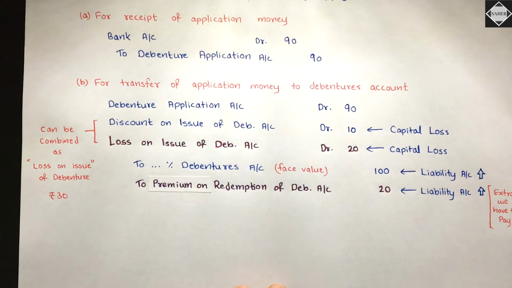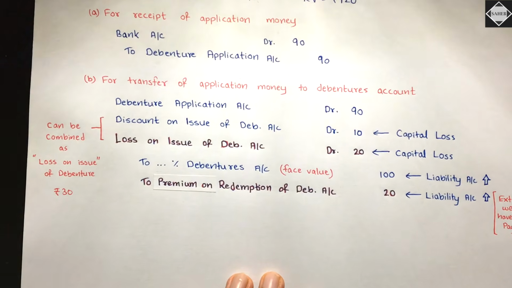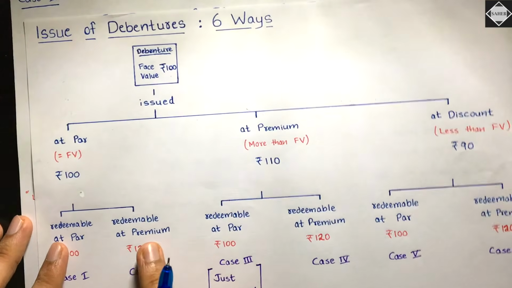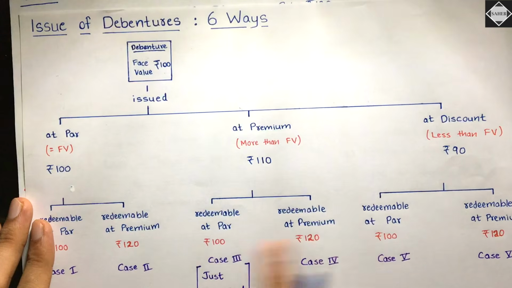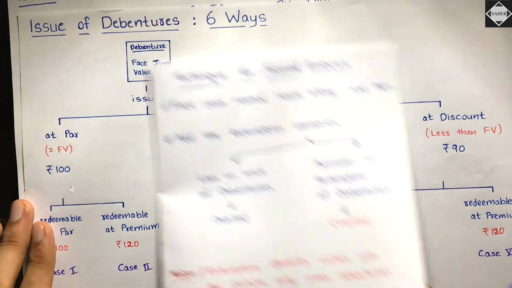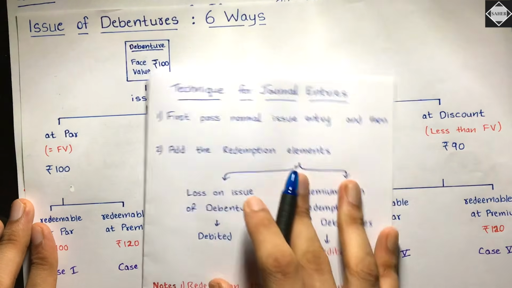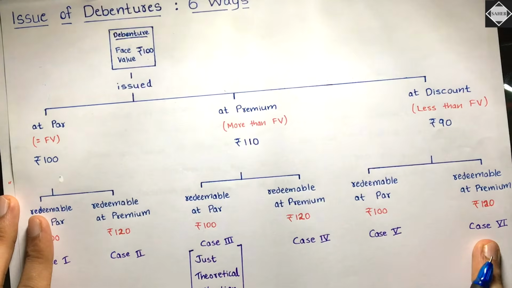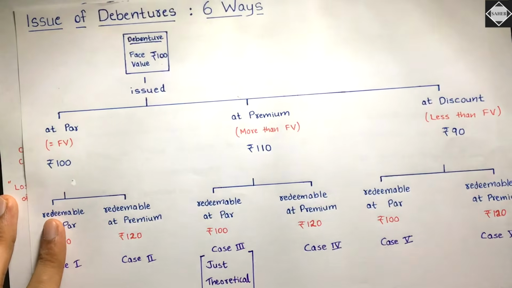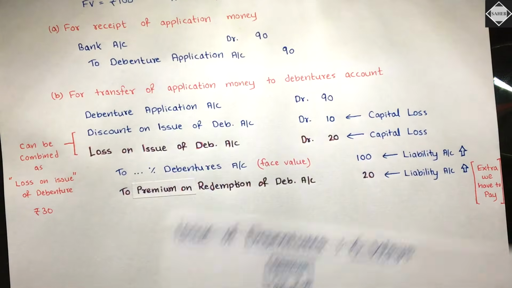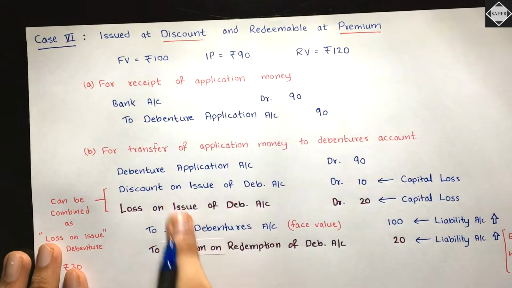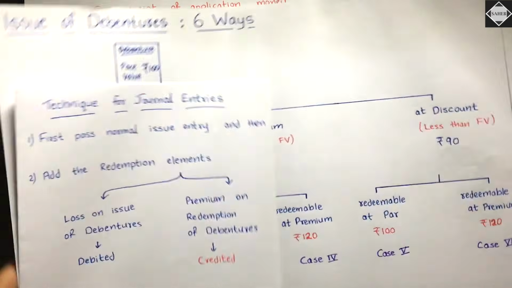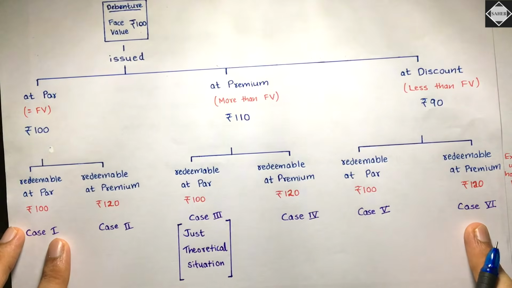Okay. So if we see over here, then I want to explain you something. See here, in the flow chart, whenever redemption is there at premium, what will happen? You will have to strictly follow the technique. First pass the normal issue entry and then add the redemption element. Whenever you have case 2, case 4 and case 6, we have seen. I have shown you that. See, in this dark ink I have written the insertion of the redemption elements in all those complicated cases. Case 2, case 4 and case 6.